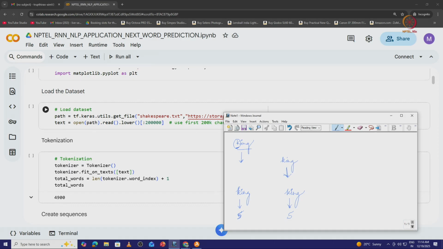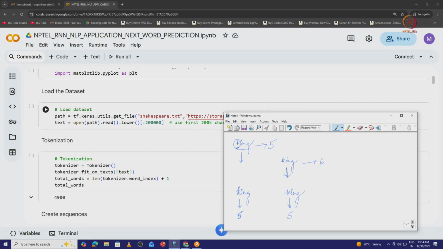In case we do not convert into lower case letter, then this should be given a different representation. Say if this is 5, this could be 6. So, now when I am mentioning the representation of words or tokens in the form of numbers, what we should understand is every word or every character or every token in the text will be converted into numbers. Now, on what basis these numbers are assigned is the frequency of occurrence.